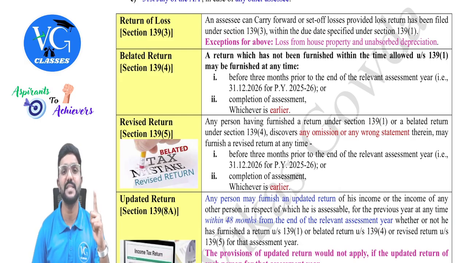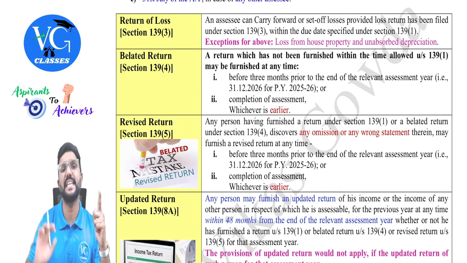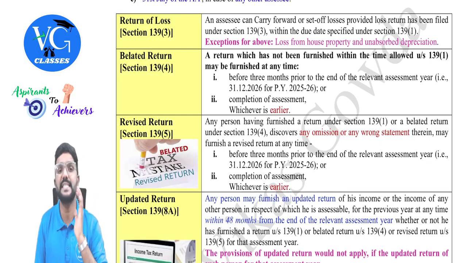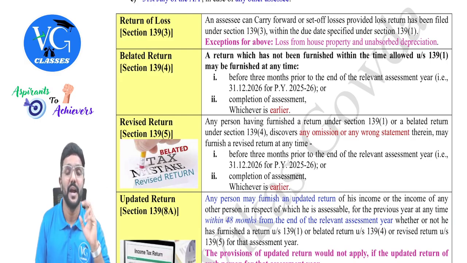He cannot claim deductions under Chapter 6A under heading C, that is income-based deductions. Under Chapter 6A in heading C, he cannot claim any deductions. And even the 10AA deduction he cannot claim. That is the profit with respect to export business operating in SEZ area, guys. Okay, sir.